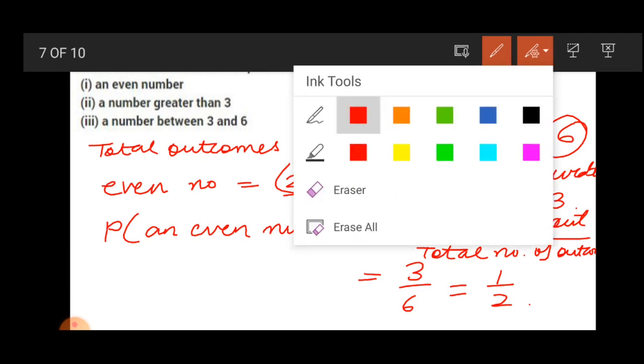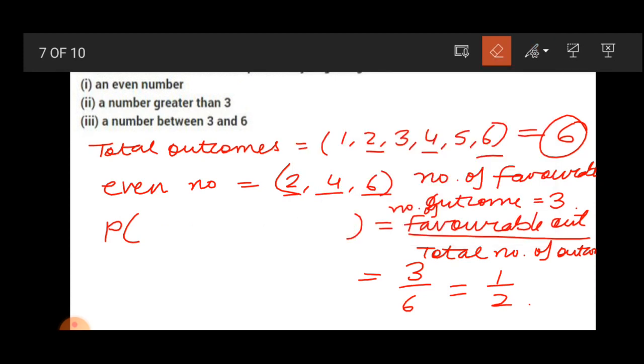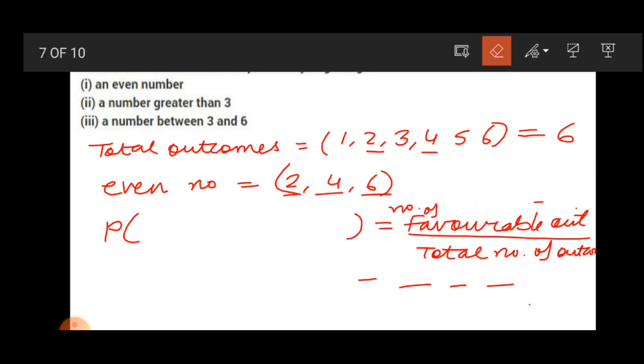Now, second part. Probability of a number greater than 3.